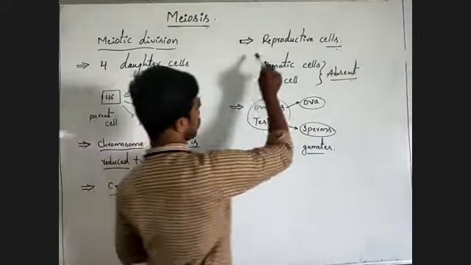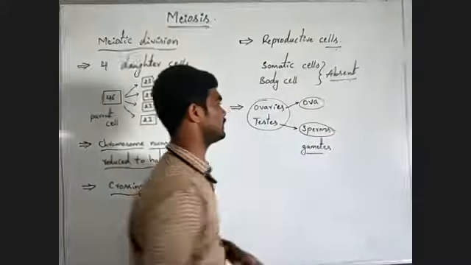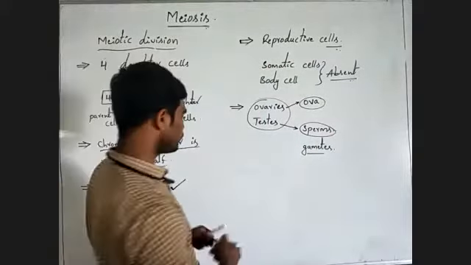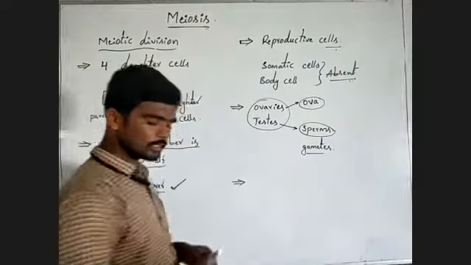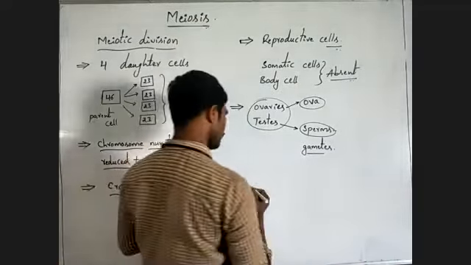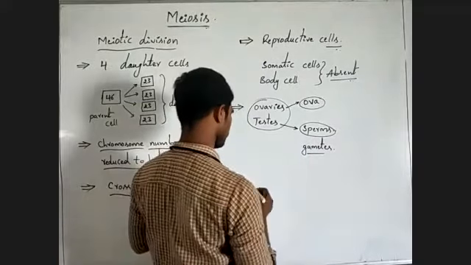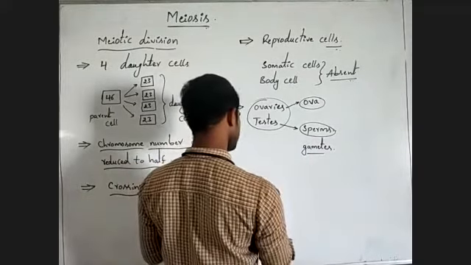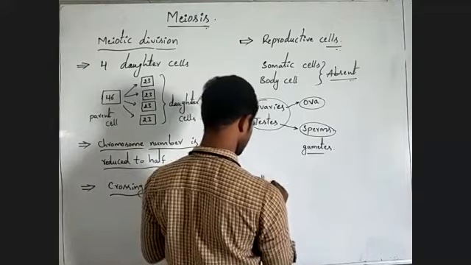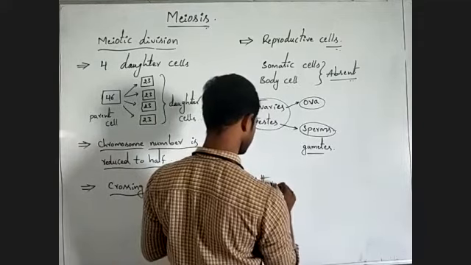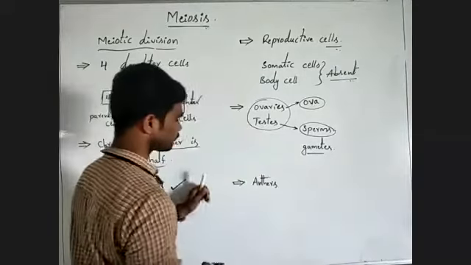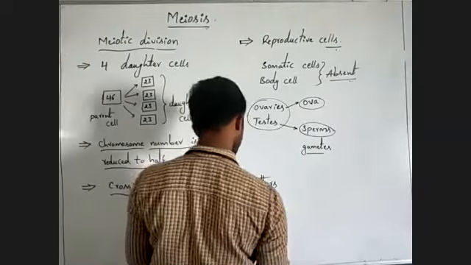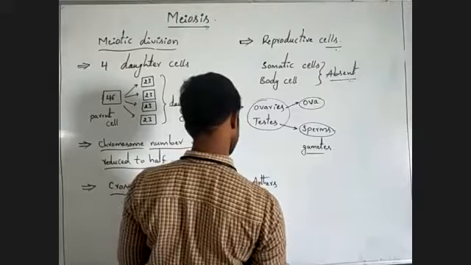It takes place only in reproductive cells. When we take plants as an example, in plants, inside the anther, and inside the ovary or ovule.